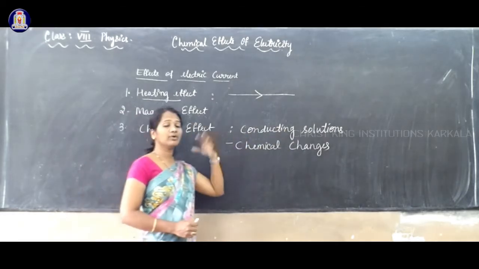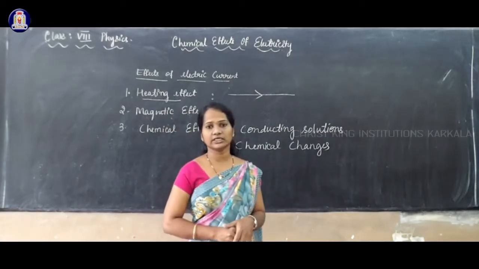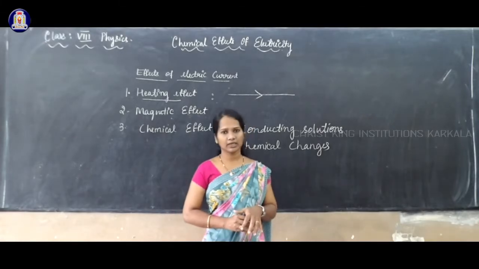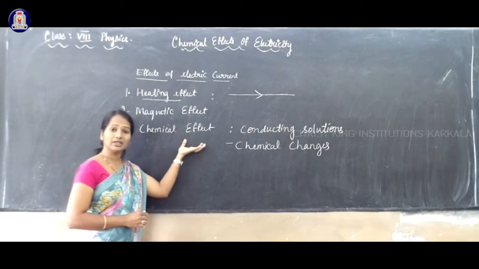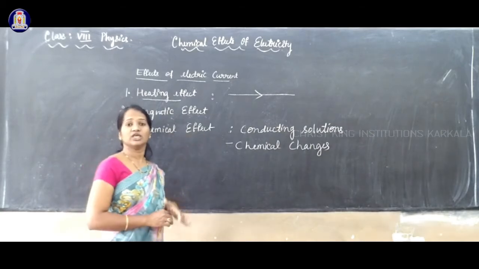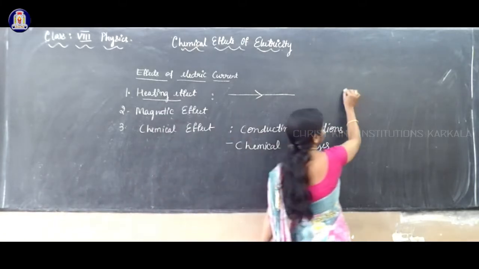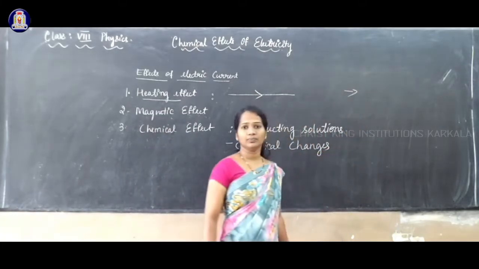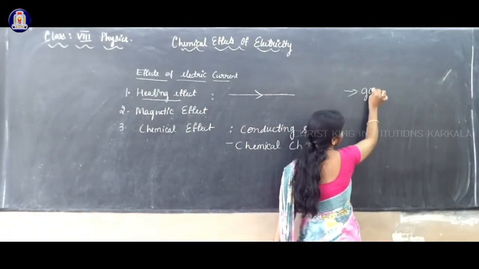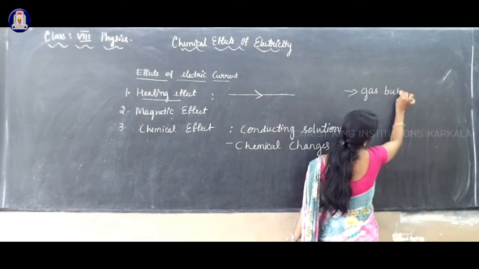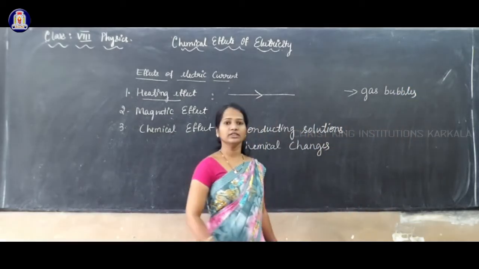What type of chemical change can we see here? Which type of changes are possible during a chemical reaction? During the chemical effect of electric current, the changes that take place mainly are the formation of gas bubbles. Bubbles of gases are formed on the electrode.